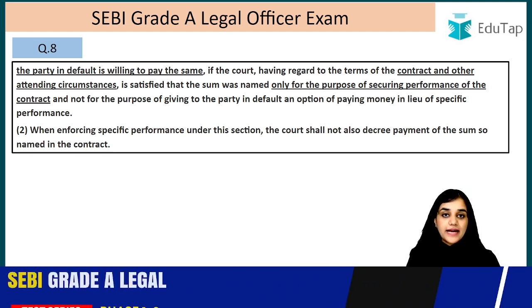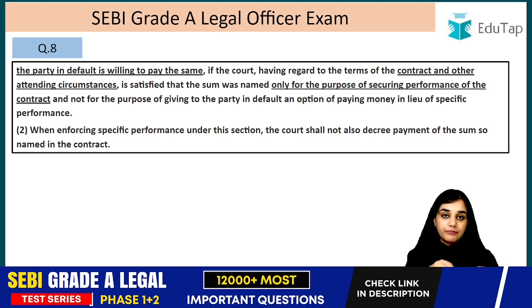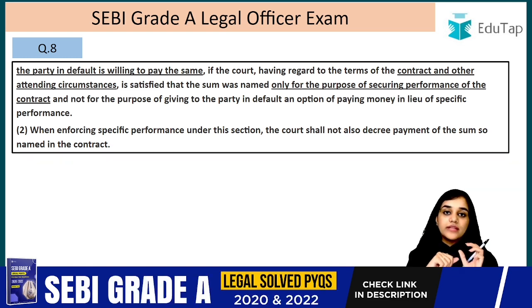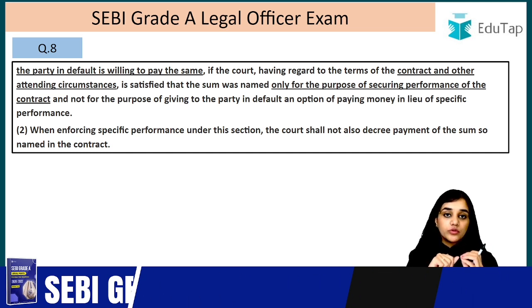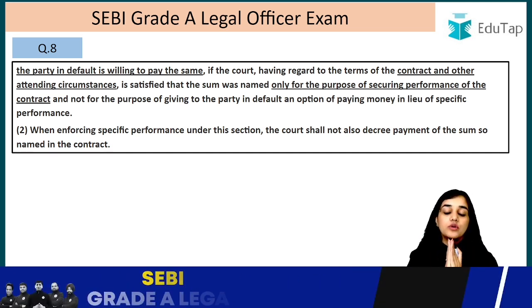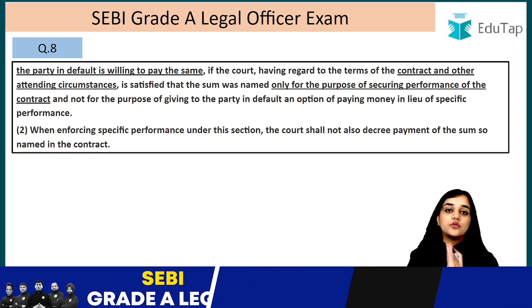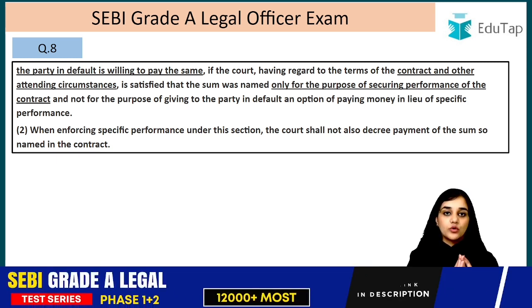So if the court is satisfied that the clause was only meant to increase the seriousness between the parties, right? That 1 lakh rupees amount was only mentioned in the contract so that it can be a deterrent for both the parties and the breach is not going to happen, right? They added that clause because they wanted to make each other more serious about this contract.